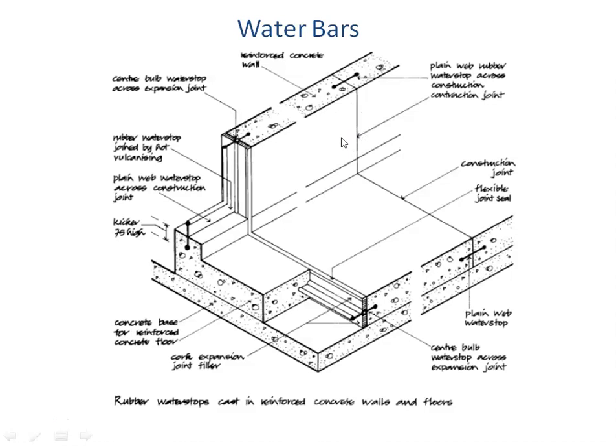In this particular sketch you will see two types of water bars. One type of water bar which is provided in the construction joint, and one type of water bar which is provided in the expansion joint. Now what is the difference between these two? I will not cover it right now in this lecture because that will take some time to explain. Just remember that water bars are provided at construction joints and expansion joints, and these are normally made out of some types of rubbers, and they are flexible in nature. They are strips of rubber.